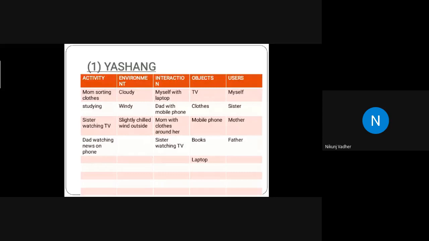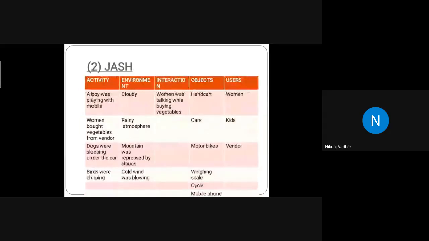So objects were TV, clothes, mobile phones, books around me, and laptop, and there were other things like teapoy and other things which I thought need not to mention because they were not the most important objects. Users were myself, my sister, mother, and father. So now my friend Jas will continue the discussion.